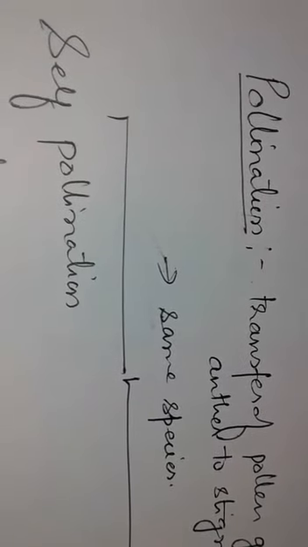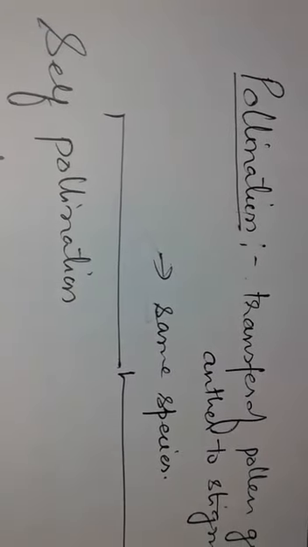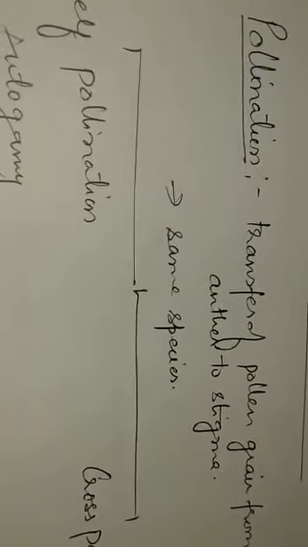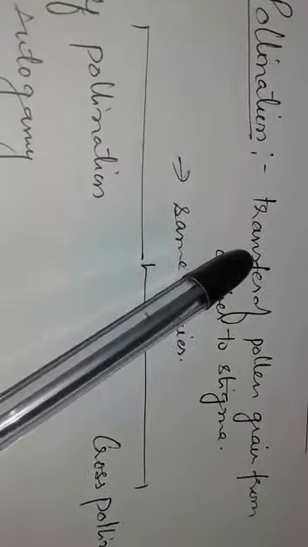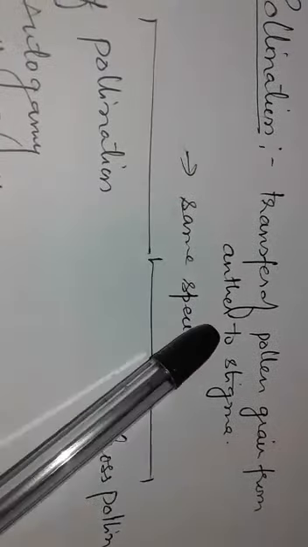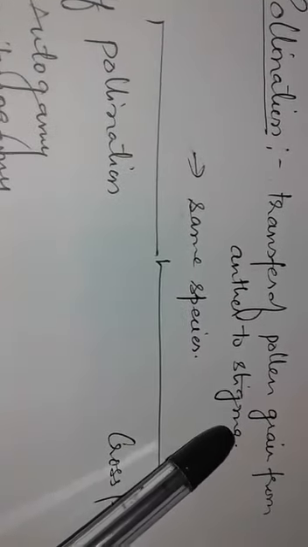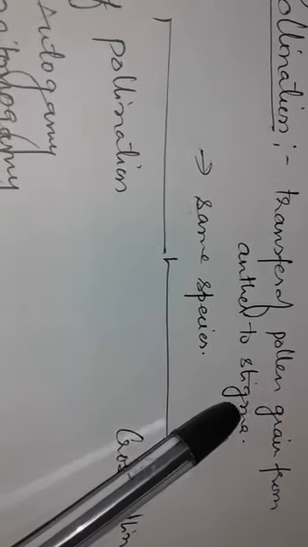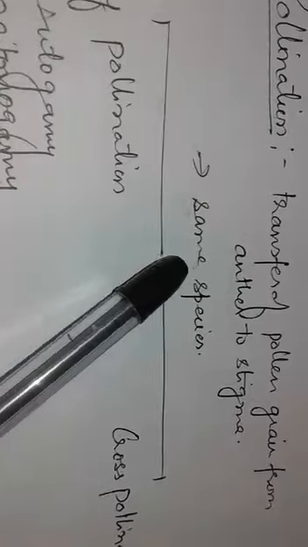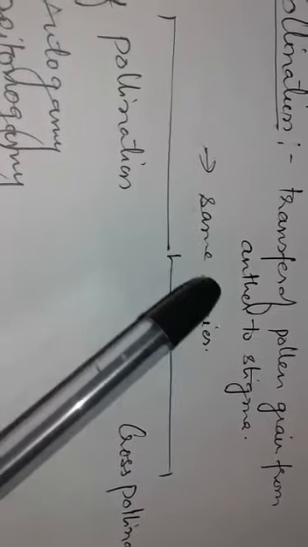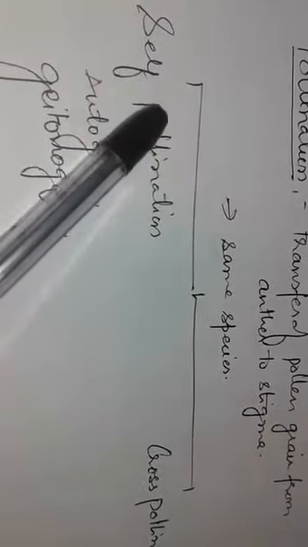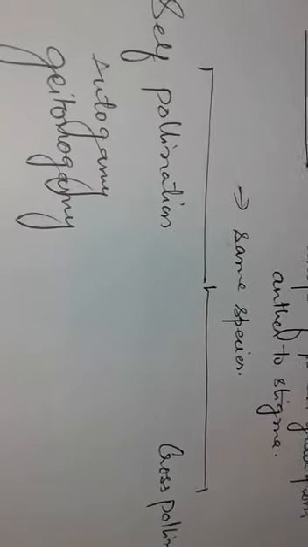Very first, let's start with pollination. What is pollination? Pollination is the process of transferring pollen grain from anther to the stigma. For pollination, there is a special condition: it must occur between plants of the same species. Further, pollination is categorized into two categories: self-pollination and cross-pollination.